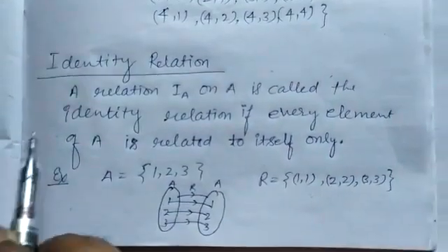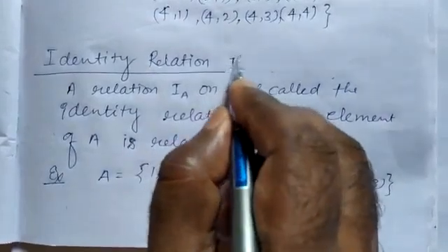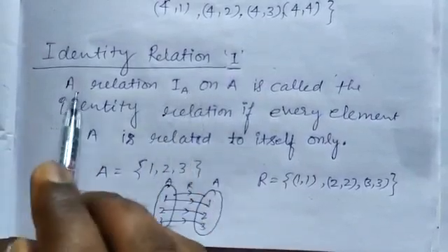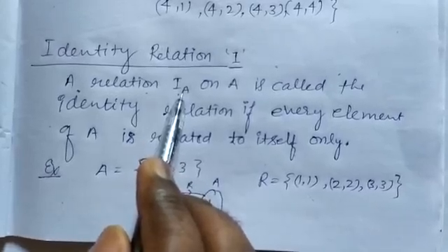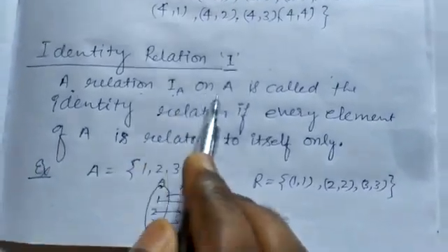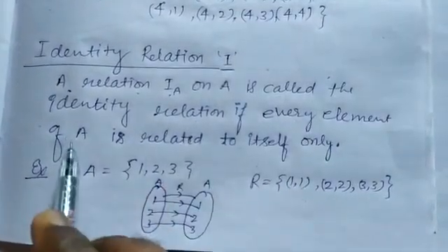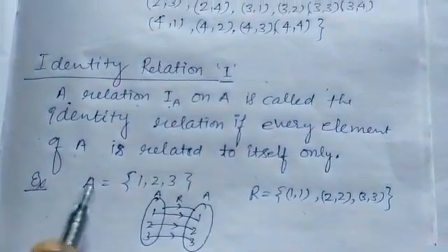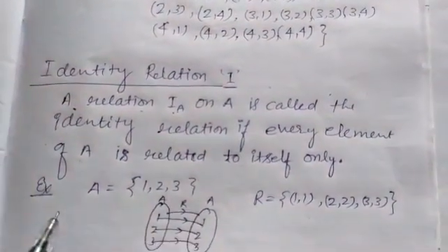The next type of relation is identity relation. It is represented by I. The definition of this identity relation is: a relation I_A, where I is the identity relation and the suffix A shows this relation is defined on the set A. A relation I_A on A is called the identity relation if every element of set A is related to itself only. It means each element of the set is associated with itself, then this type of relation is called identity relation.